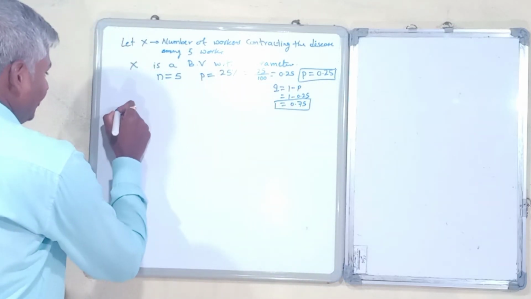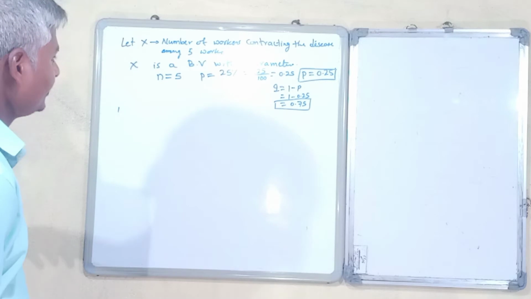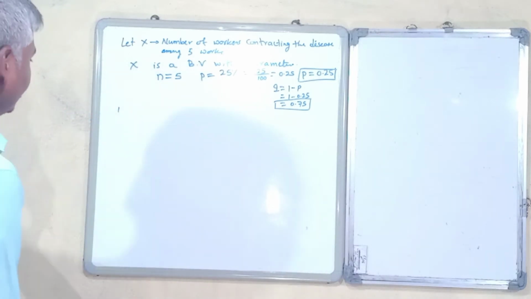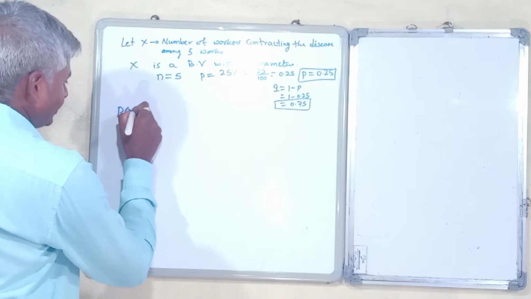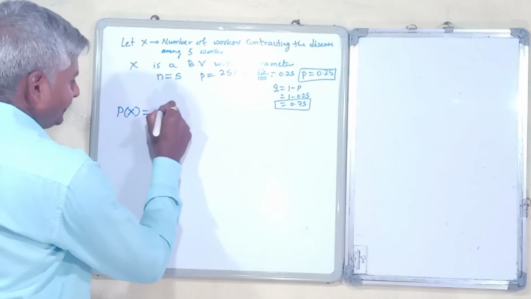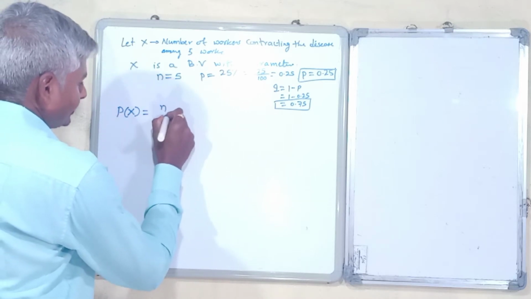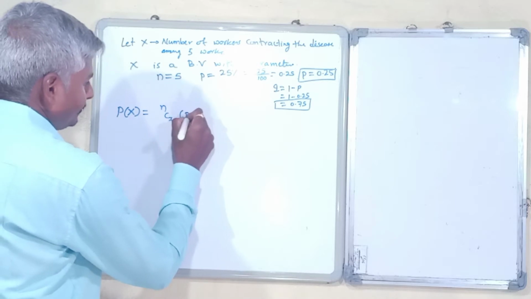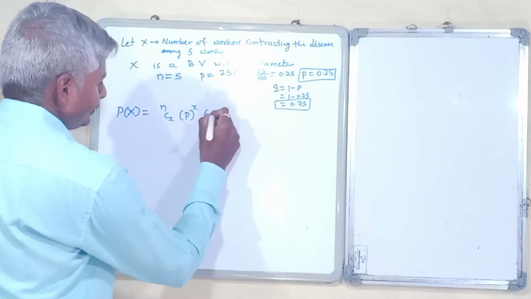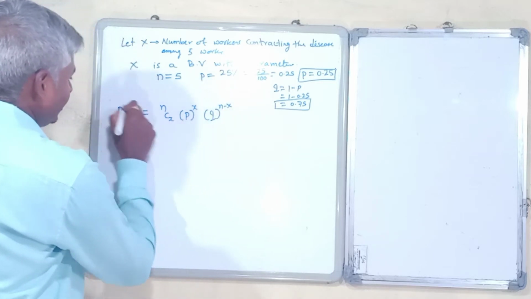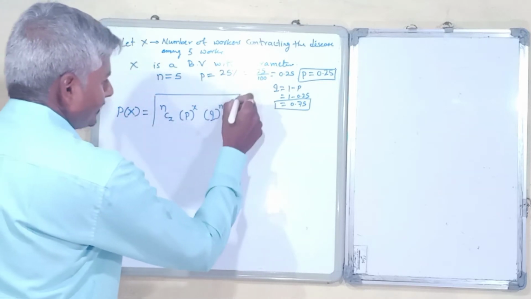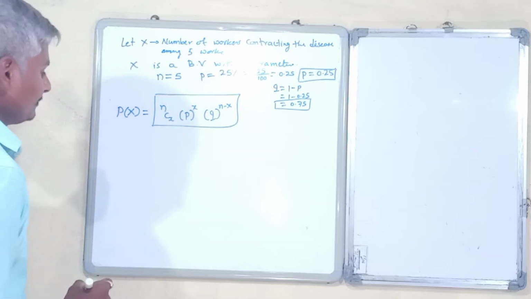Then we need to find the probability of X equals x, which is nCx into p raised to x into q raised to n minus x. So this is the probability mass function of binomial distribution.